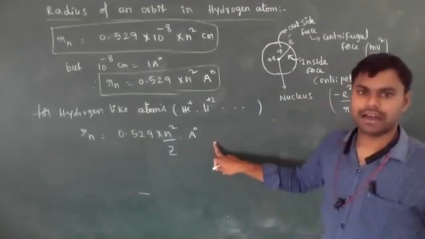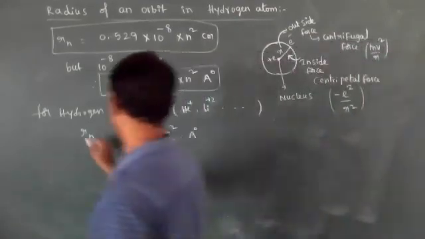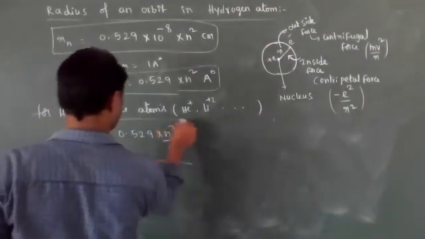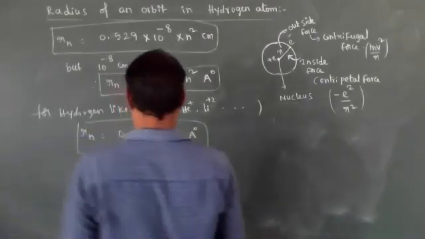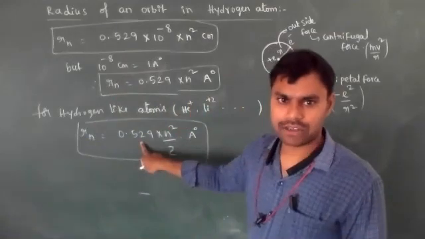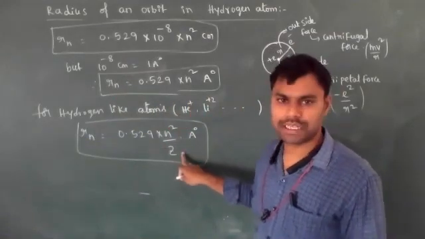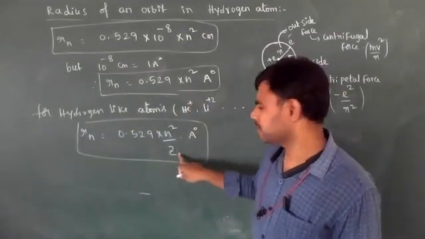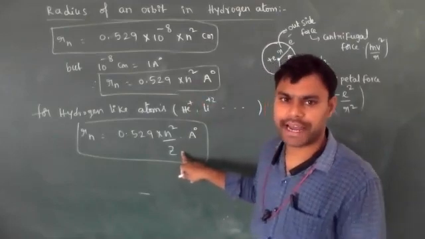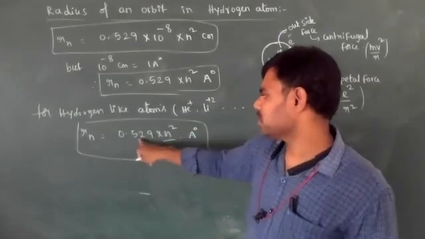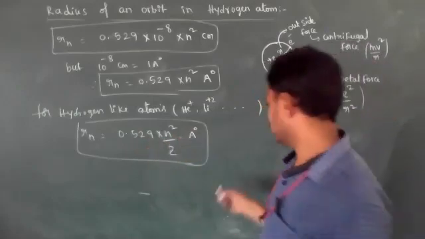This is for hydrogen like species. 0.529 is constant. The z value for helium is 2, lithium it is 3, beryllium 4, and for hydrogen it is 1. Then rn equals 0.529 into n square.